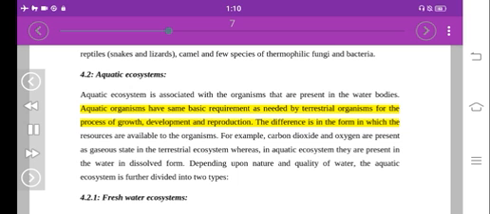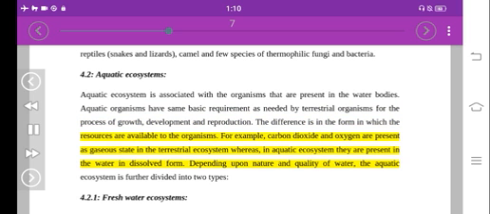Aquatic organisms have the same basic requirements as terrestrial organisms for the process of growth, development and reproduction. The difference is in the form in which the resources are available to the organisms. For example, carbon dioxide and oxygen are present in a gaseous state in the terrestrial ecosystem, whereas in the aquatic ecosystem they are present in the water in dissolved form.